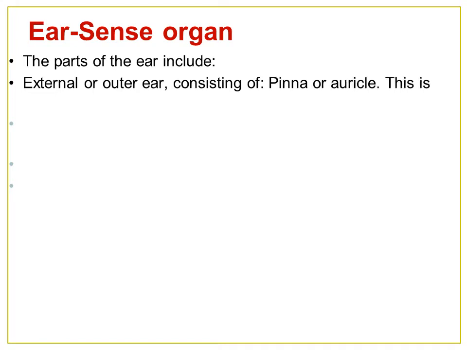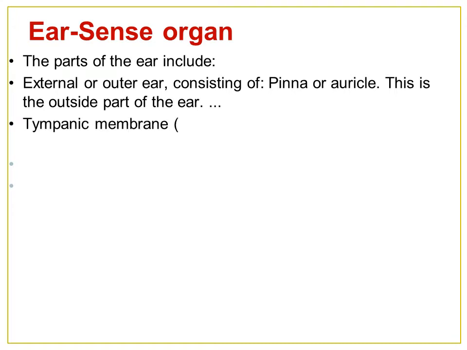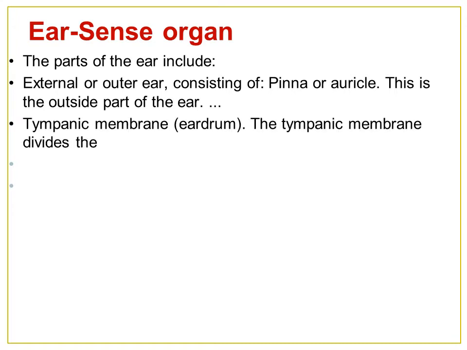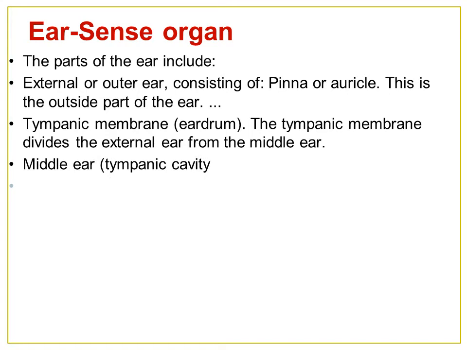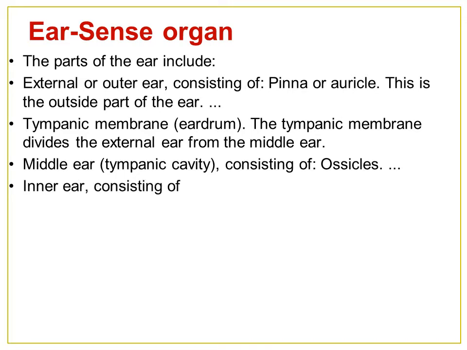Isn't it? The eye, we have finished the internal parts of the eye, details of it. Today we'll see the ear, which is another important sense organ for hearing. The three parts in the ear are external ear, middle ear, and inner ear. External ear or outer ear consists of pinna or auricle. This is the outside part of the ear. Tympanic membrane is the eardrum.